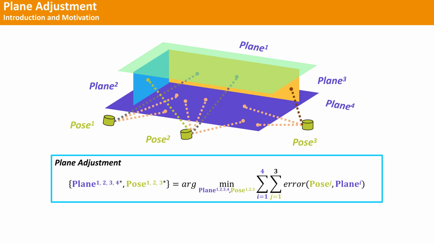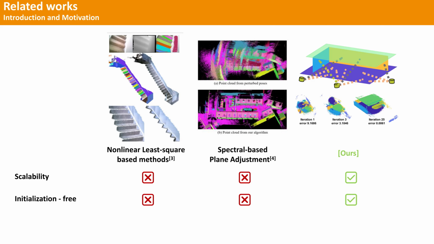As the core non-linear optimization component, plane adjustment simultaneously optimizes the LiDAR poses and plane parameters by minimizing point-to-plane or plane-to-plane errors. Prior state-of-the-art methods explore both non-linear least square methods and spectral-based methods to improve the performance of plane adjustment. While existing works on plane adjustment have shown promising results, these methods are limited to small-scale problems, and their accuracy depends on the quality of initialization. Our method is the first attempt to achieve both large-scale and globally optimal plane adjustment.